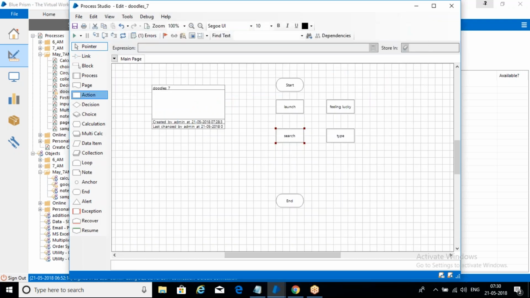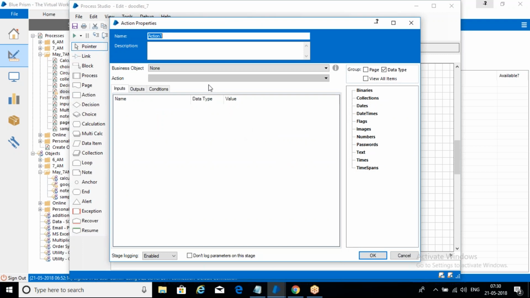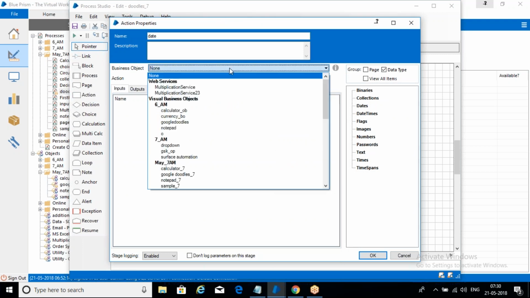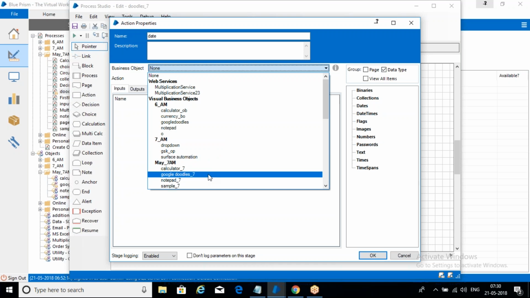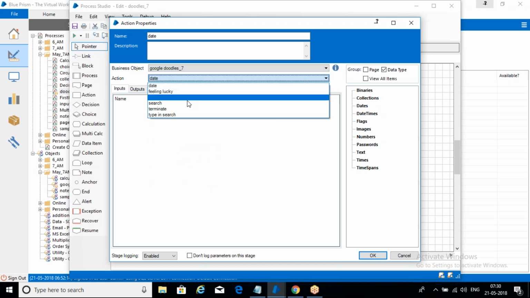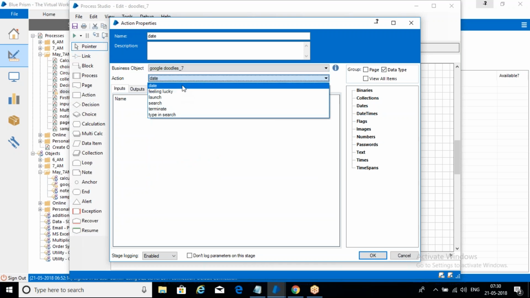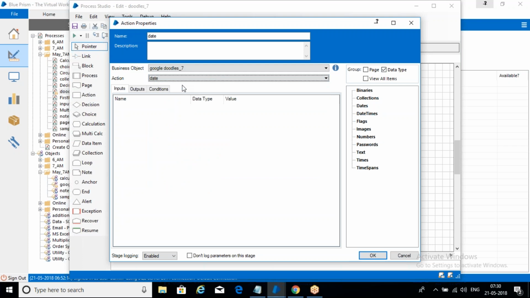Click OK, and next, after the search button, we are going to get the date here. Again use doodles. From this we need a date.